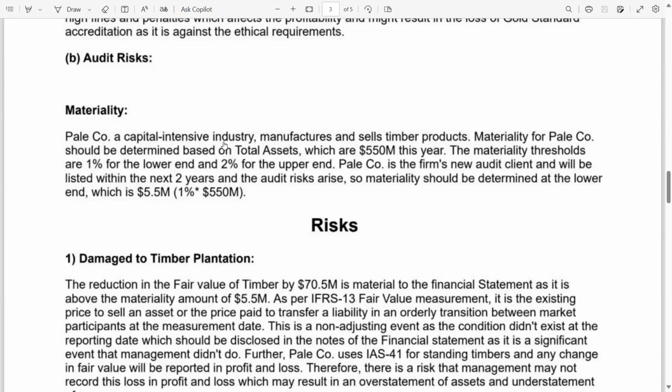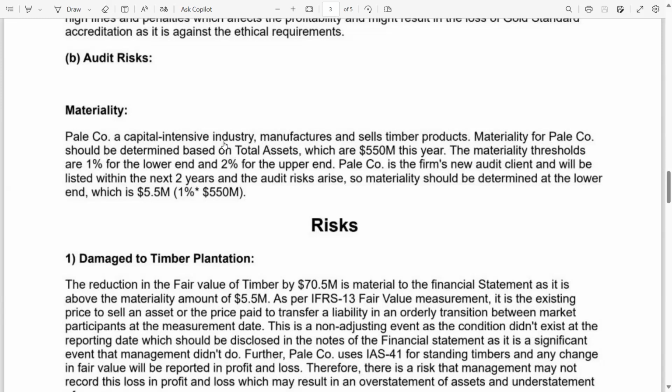That's why I chose materiality based on total assets, because this is a capital intensive industry with more amount spent on assets. Based on this judgment, I chose total assets. But now in the updated CBE, the examiner or the engagement partner mentions that you have to choose PBIT.